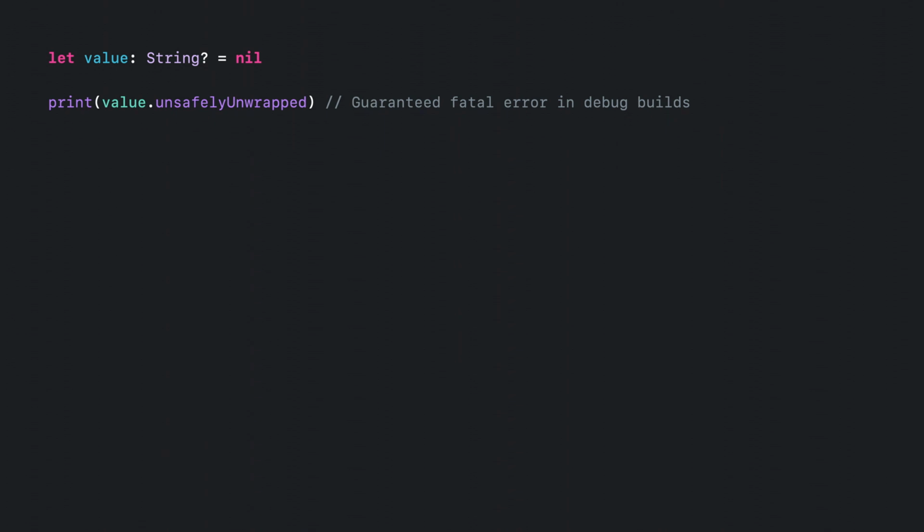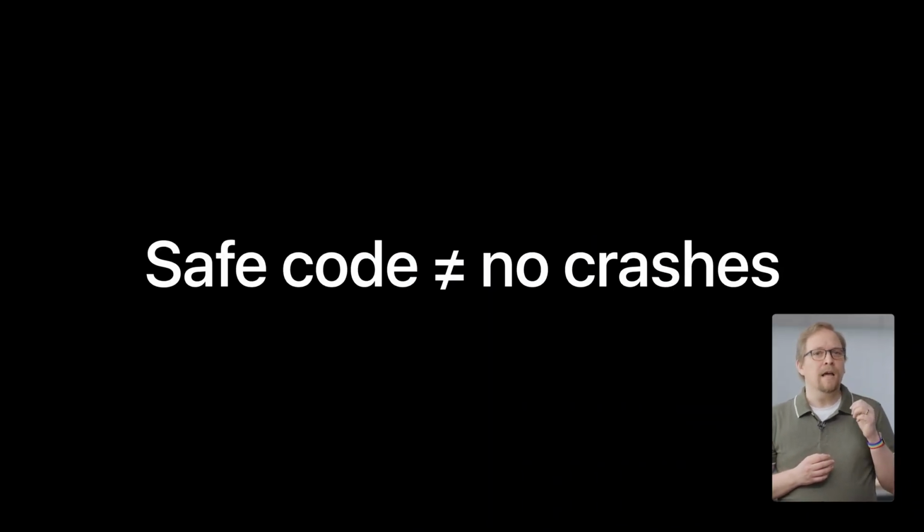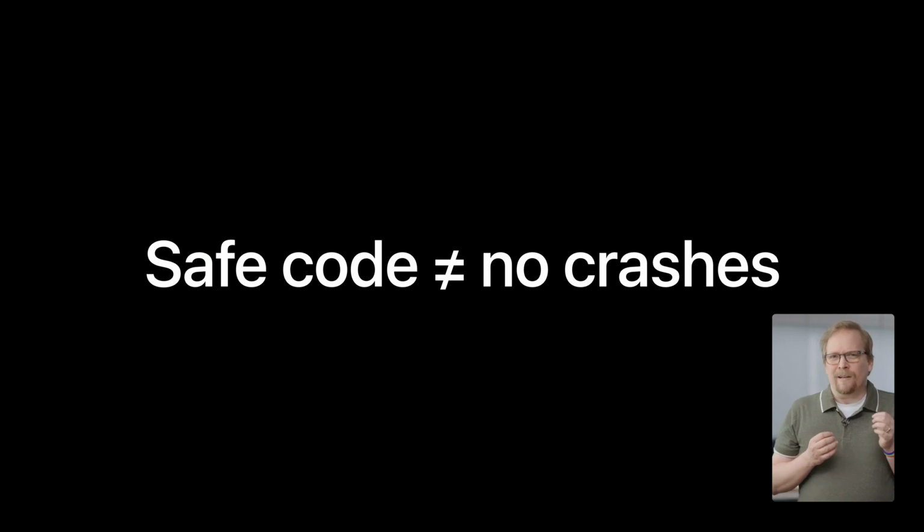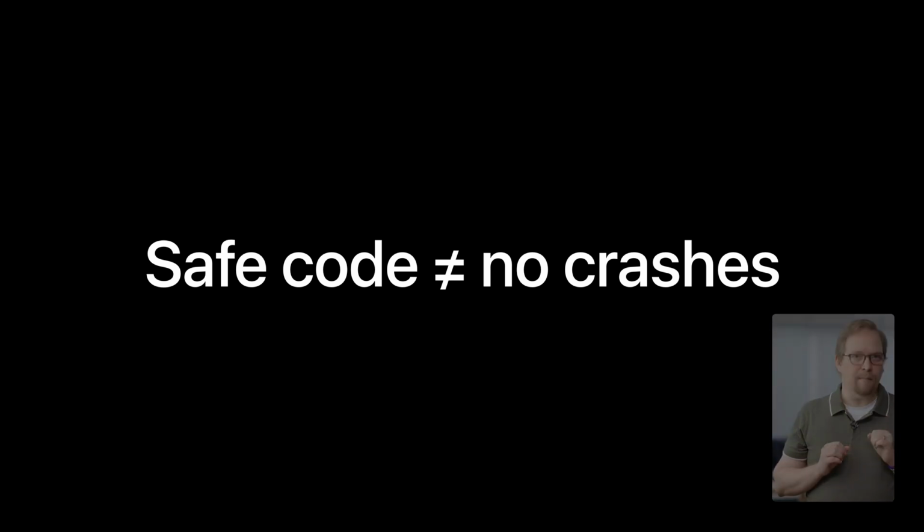If you ever implement your own performance-oriented unsafe interfaces, it is a good idea to replicate this behavior, because it makes it so much easier to detect problems during development. It is important to note that the goal of safe APIs is not to prevent crashes. In fact, it's kind of the opposite. When they are given input outside of their documented constraints, safe APIs guarantee to stop execution by raising a fatal runtime error.